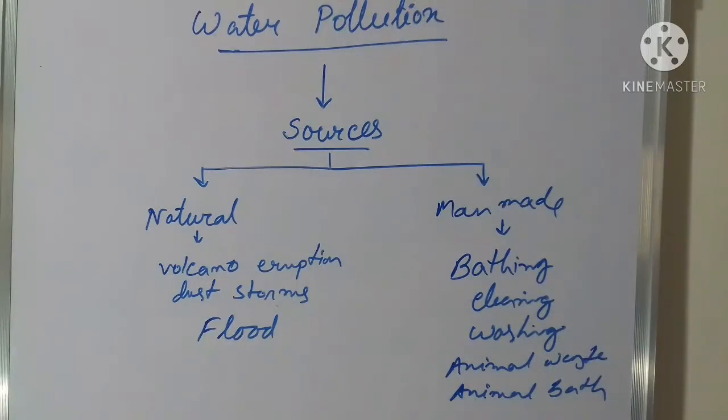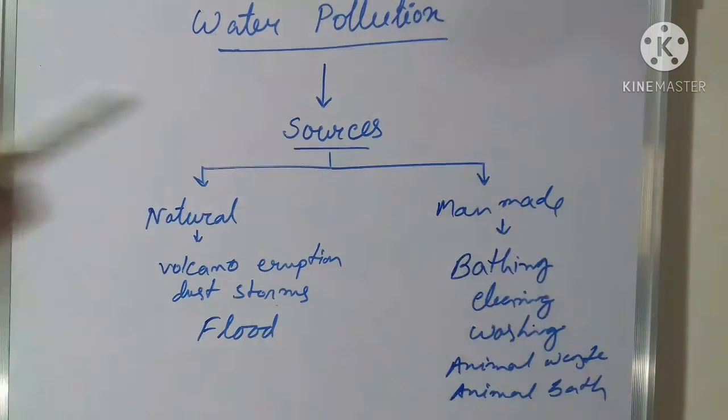Next is water pollution. We should discuss how water pollution occurs. You all know that when harmful chemicals or any waste or other particles mix with water, water pollution occurs. What are its sources? There are also two sources, natural and man-made. Natural means volcano eruptions and dust storms. These two are common. They pollute the air, as well as the water.